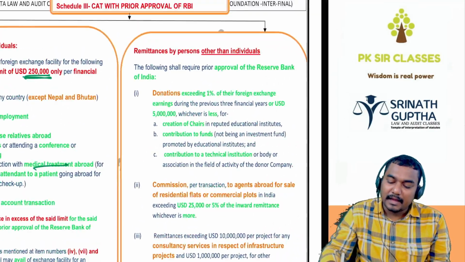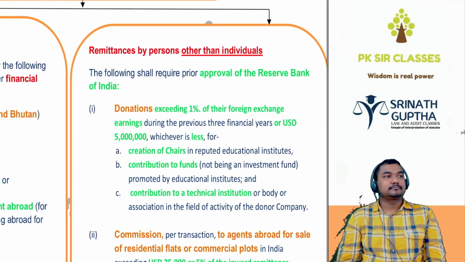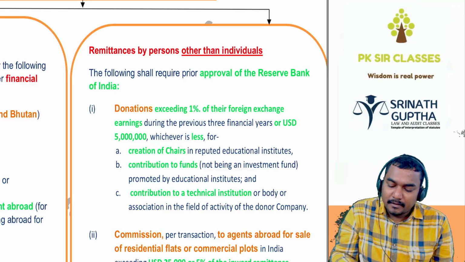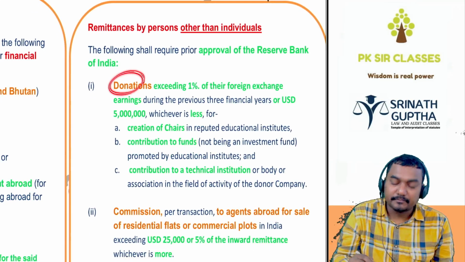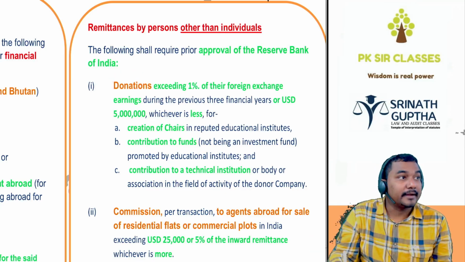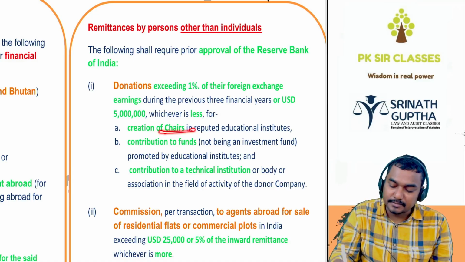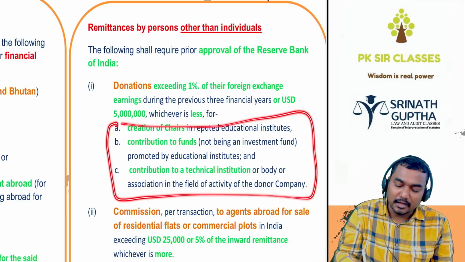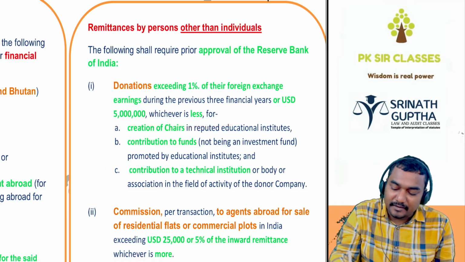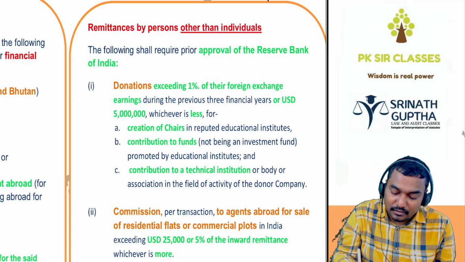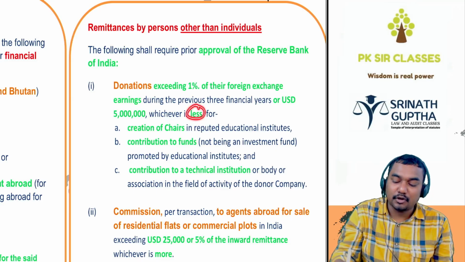Next, other than the individuals, current account transactions with approval of the Reserve Bank of India. First one, donations. If a company in India wants to make a donation for a foreign educational institution, for chairs and for technical institutions, if you want to make a donation to a foreign college exceeding 1% of the foreign exchange earnings during the previous 3 years or US dollars 50 lakhs, whichever is less, you have to take the approval of the